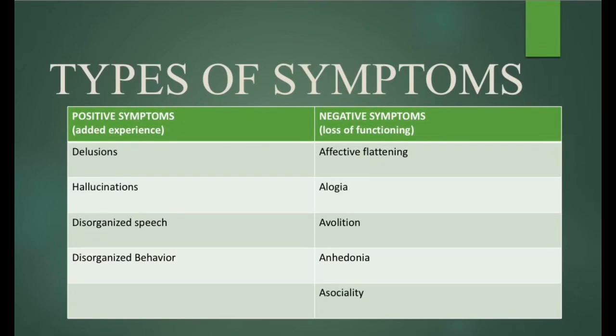Positive versus negative symptoms. Students often find these terms confusing. The words positive and negative do not mean good or bad. Instead, they describe whether something has been added or taken away from normal functioning. Positive symptoms. Positive symptoms mean something has been added to the person's normal experience. These include delusions, hallucinations, disorganized speech, grossly disorganized behavior, catatonic behavior. Examples: hearing voices that aren't there, believing someone is spying on you, talking in a confused way, showing bizarre or unpredictable behavior. These experiences are extra symptoms that healthy individuals normally do not have.